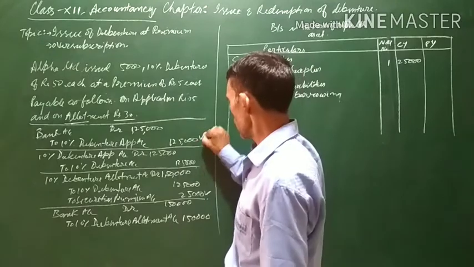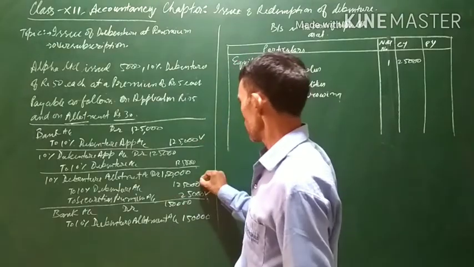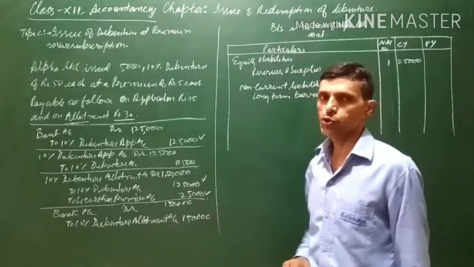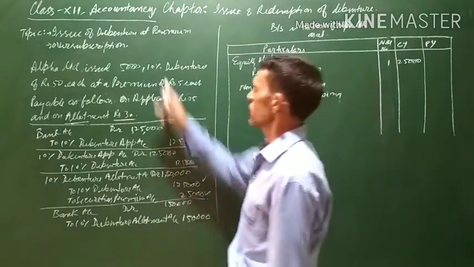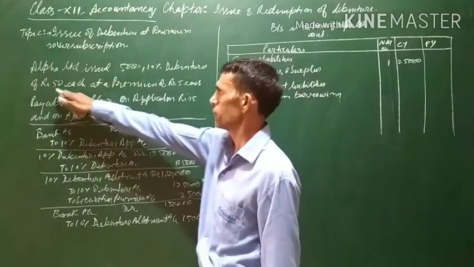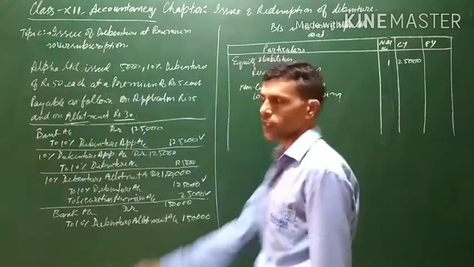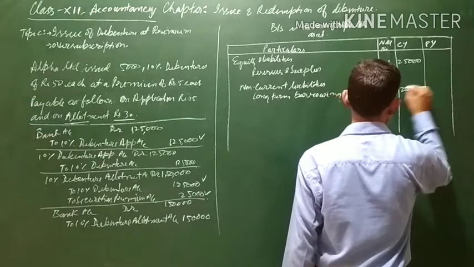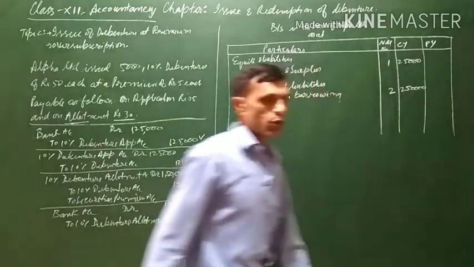You can add this total also. The debenture account 1,25,000 and 1,25,000. Total comes to 2,50,000, or simply you can say 5,000 debentures at the rate of rupees 50 each, 5,000 into 50, it will come to 2,50,000. We will be writing here 2,50,000 and note number 2.